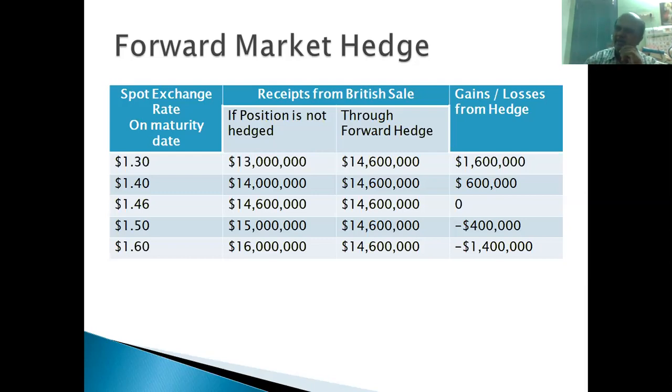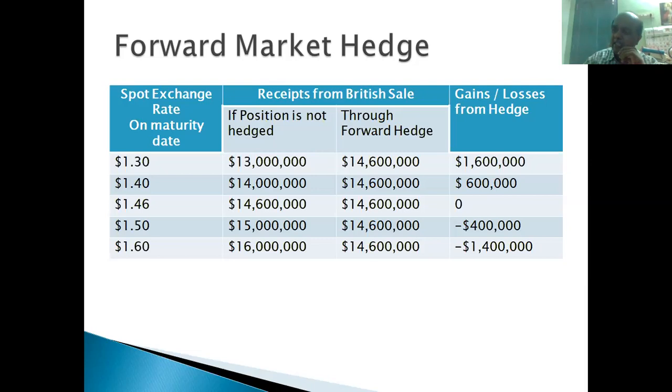These complete derivative markets or hedging tools are happening because of these opposite predictions, inverse predictions between the parties. That's the reason. So Boeing predicted that it will go down. If they are happy with $1.46 per pound, and Bank of America predicts that it will go up to $1.60 per pound, they will accept this deal. This contract is made. So we analyzed 5 cases between the Boeing prediction and the Bank of America prediction. What will happen? If things happen as per Bank of America's prediction, then Boeing will be losing a huge amount, almost $1.4 million, right?